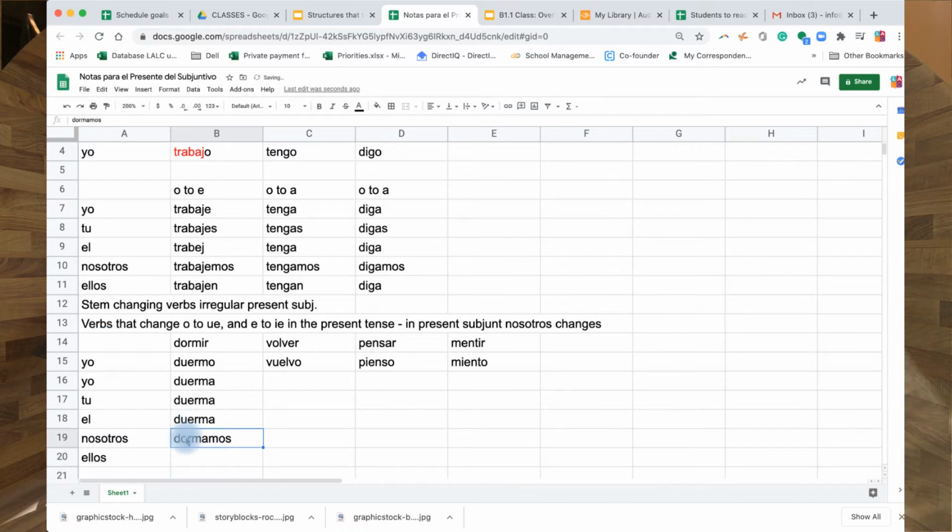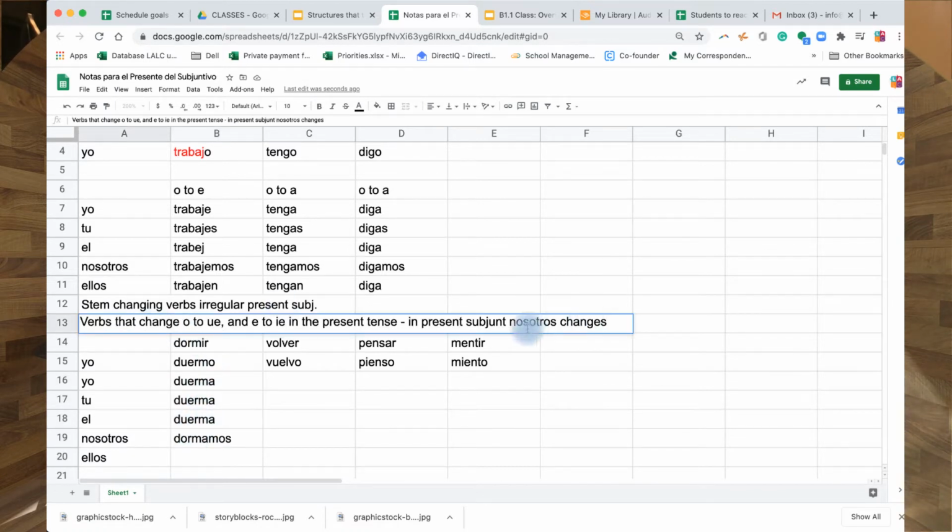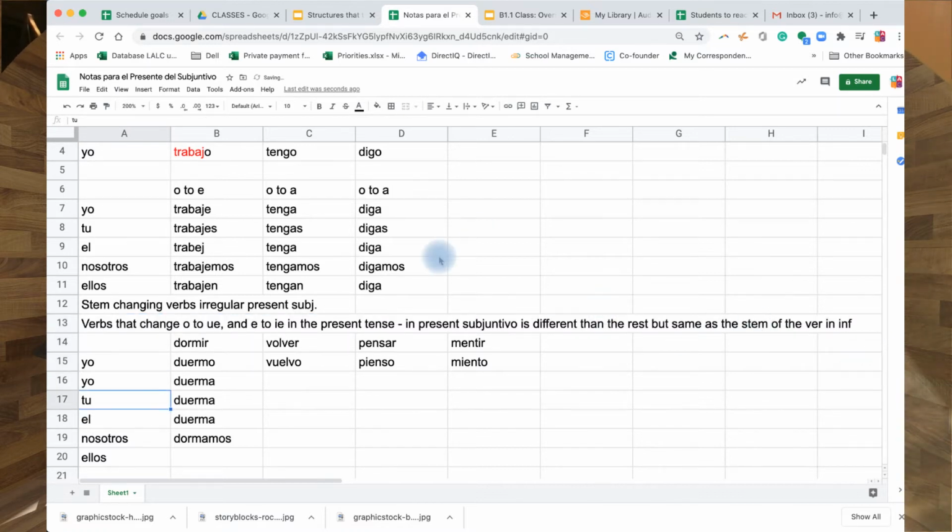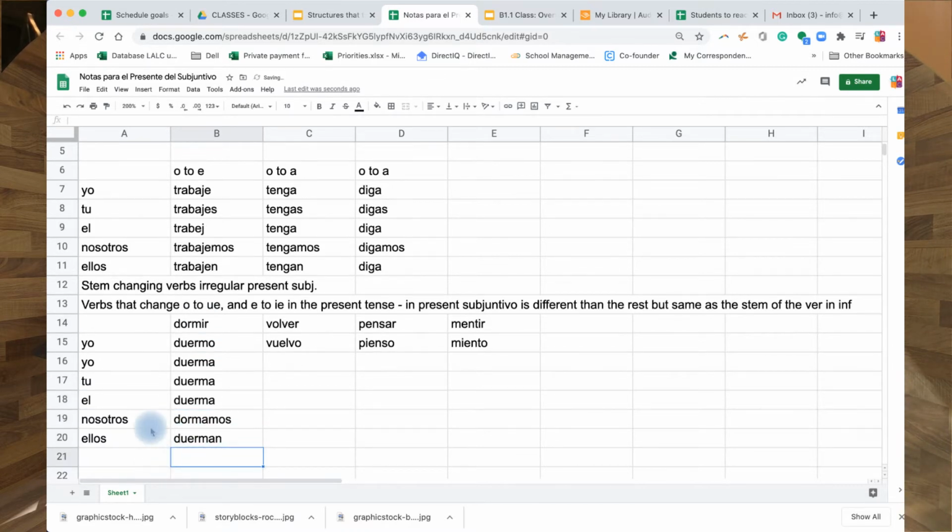Dormamos. You see, this one either is different than the rest, changes, or is different. I would say is different. Tivo is different than the rest, but same as the stem of the verb in infinitive. Can you see dorm in this case? Sorry, stem. So, dorm, you see, dormamos stays. And then this is duerman.